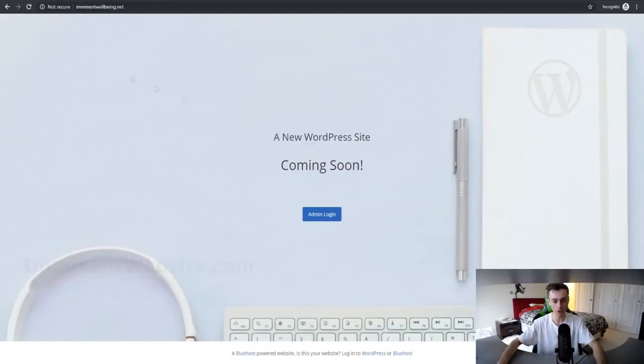So as you can see, we are on our domain right here. Our website is actually all set up, and all we have to do is choose a theme and get our website all set up. We didn't actually choose a theme in the last step because I wanted to go through some of the themes and show you how you can do a custom search for other themes if you want to choose a different theme. And I'm going to be showing you how you can get premium themes that you can buy, so you can get the best themes for your own custom website if that's what you would like. But we're pretty much all ready to set up our website.